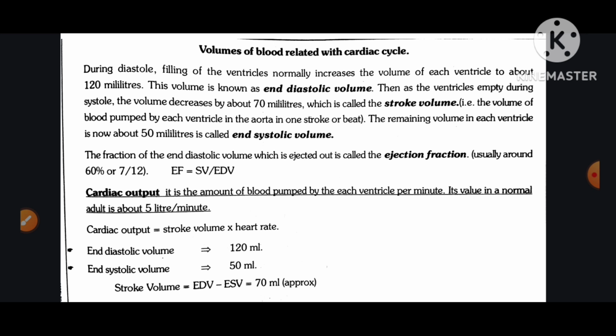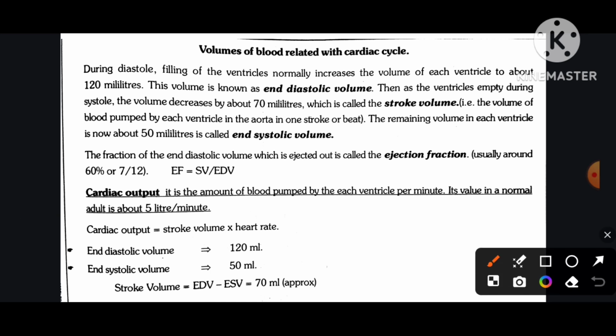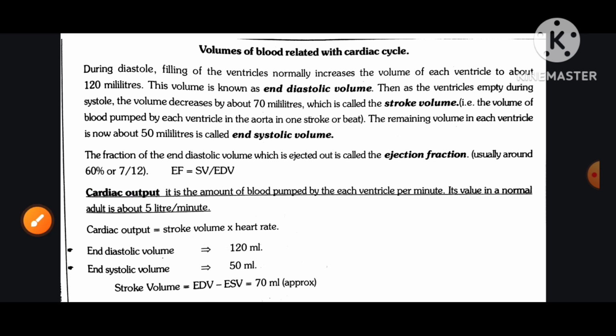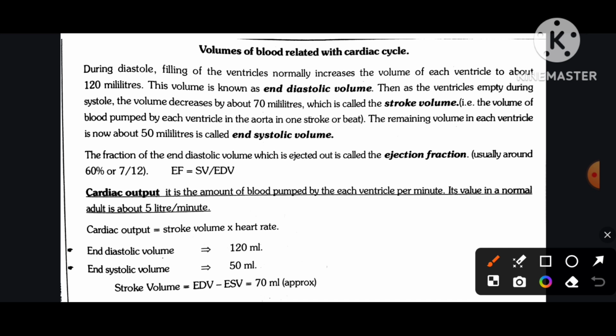For example, the volume of blood pumped by each ventricle into the aorta in one stroke or beat. The remaining volume in each ventricle, now about 50 milliliters, is called end-systolic volume. The fraction of the end-diastolic volume which is ejected out is called the ejection fraction, usually around 60% or 7/12. Ejection fraction is equal to SV by EDV.